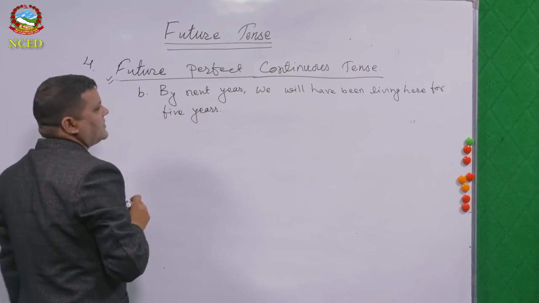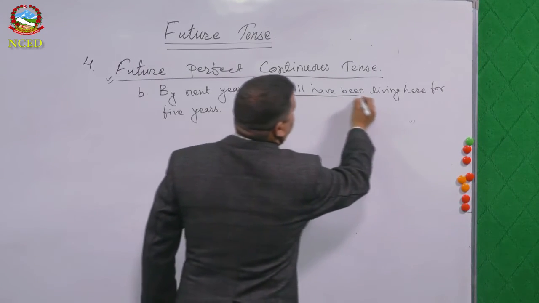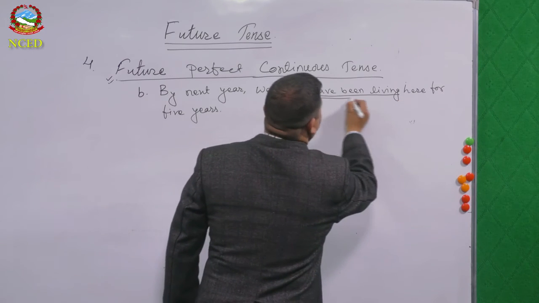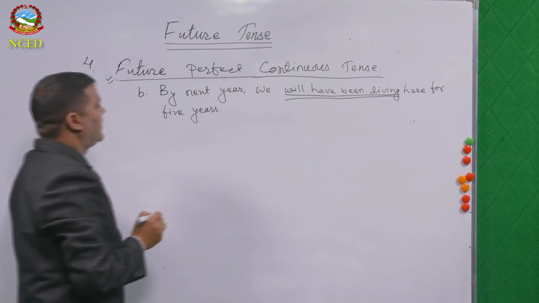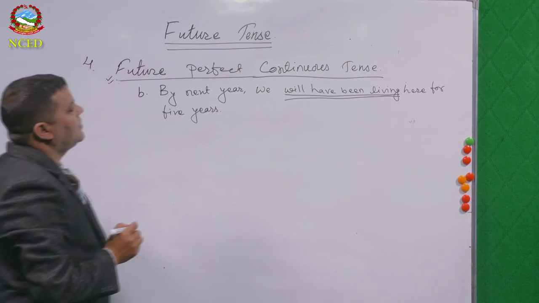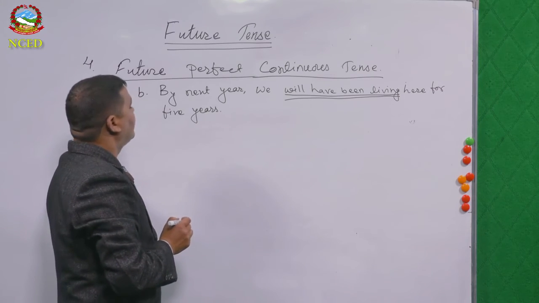Will have been living. Okay. You have to do the clear double underline. By next year, we will have been living here for 5 years.